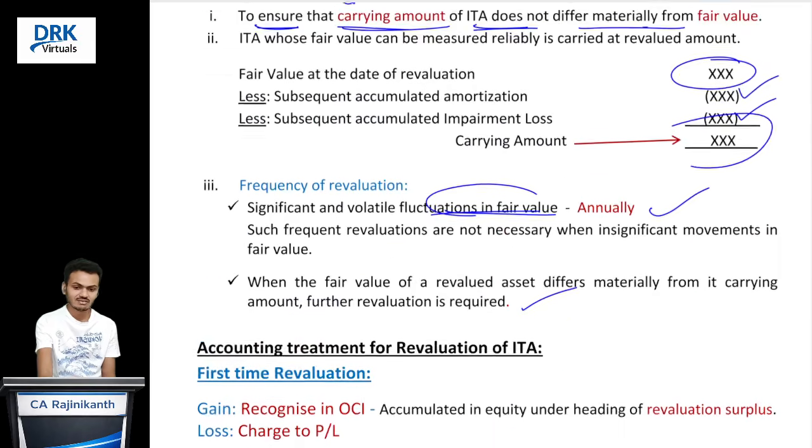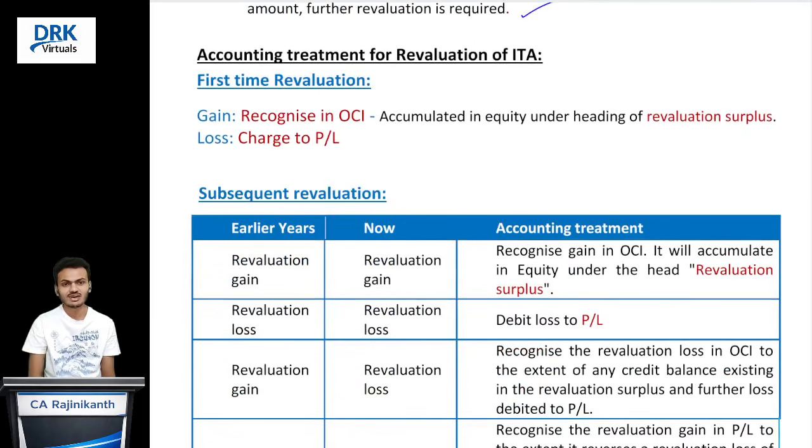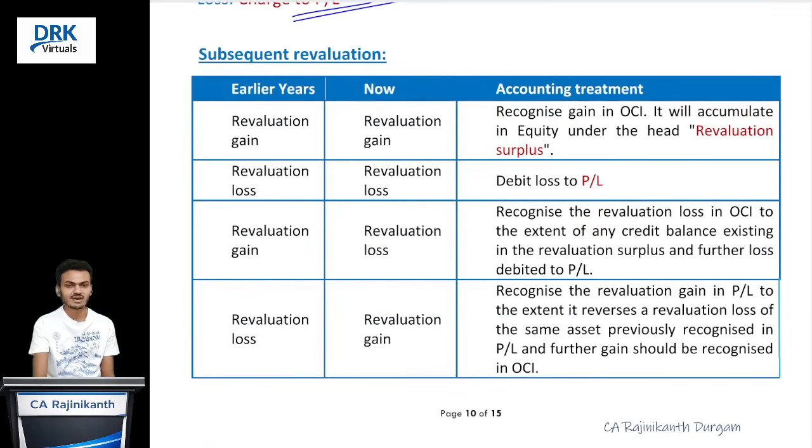So how to deal with revaluation accounting? If it is a first time revaluation and we get a gain, recognize it in the OCI section, accumulated in equity under the heading revaluation surplus. If it is a loss, charge to PRL, that's it. In subsequent revaluation, if earlier there was a gain and now also a gain, you do the same: recognize in OCI, accumulated in equity under revaluation surplus. If before there was a loss and now also a loss, charge to PRL. If last time there was a gain and now it is a loss,